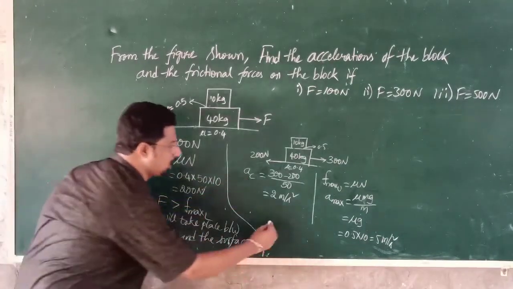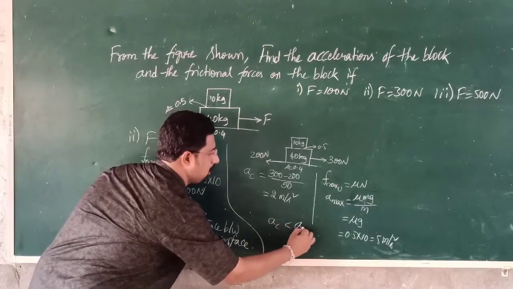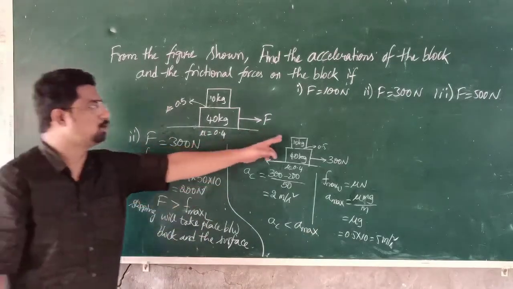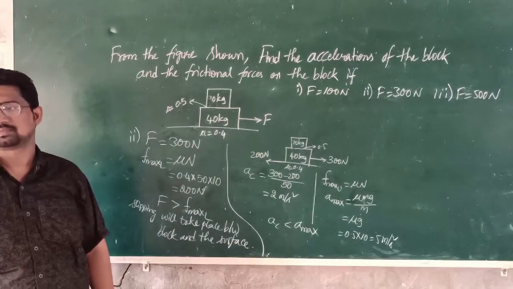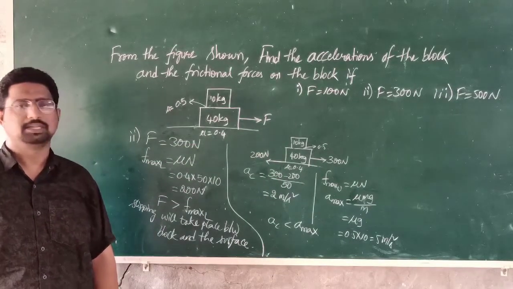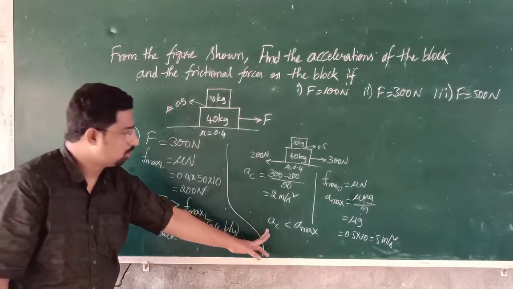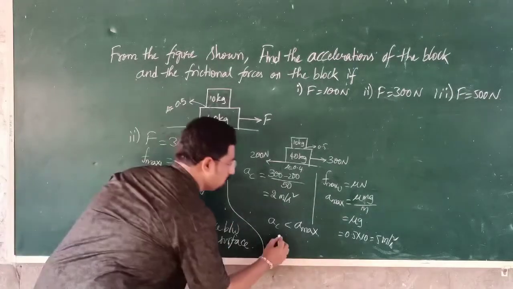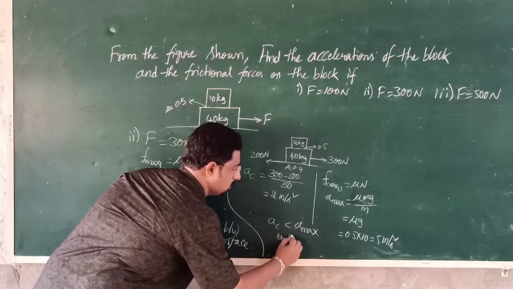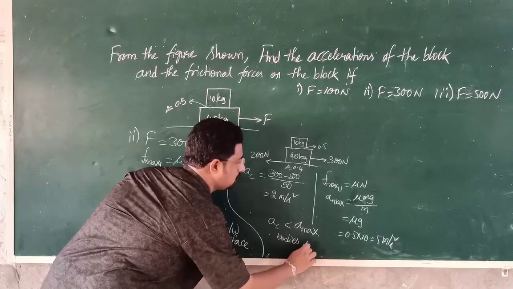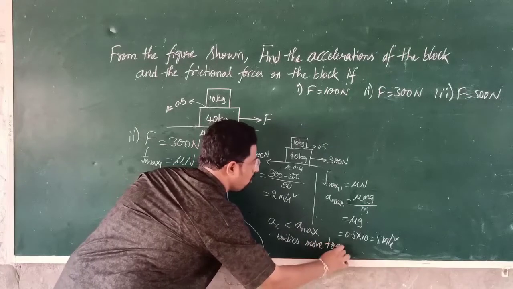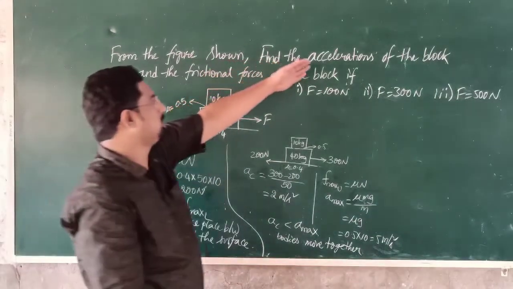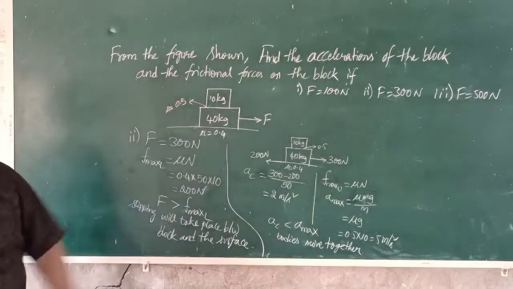So what did we get? The common acceleration AC is less than the maximum acceleration of the upper block. So it is clear that both the bodies are moving together. Did you understand? Everybody? So here the common acceleration is less than the maximum acceleration. So therefore both the bodies will move together with a common acceleration, that is 2 meter per second square. So acceleration is completed. Now let's talk about the frictional forces on the blocks.